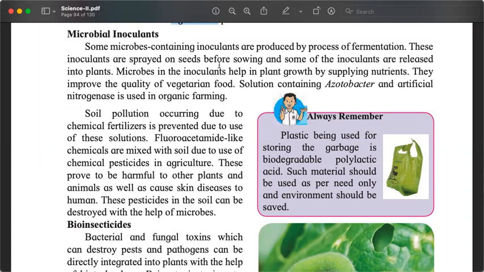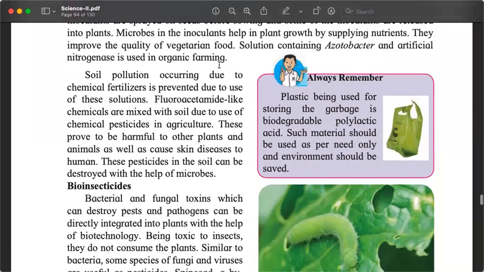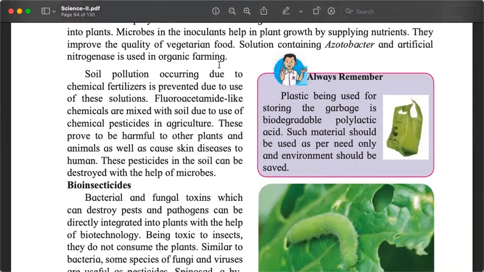Okay. So examples are Azotobacter and artificial nitrogenase. This is an enzyme. They are used for organic farming without using any chemicals for farming. So we use fertilizers and manures. Remember the basic difference between fertilizer and manure. Fertilizers are artificial, chemical compounds. Manure is natural. Excessive use of fertilizer is also not good because it will cause pollution. The excess fertilizer will flow into the water. Water will get into our bodies.